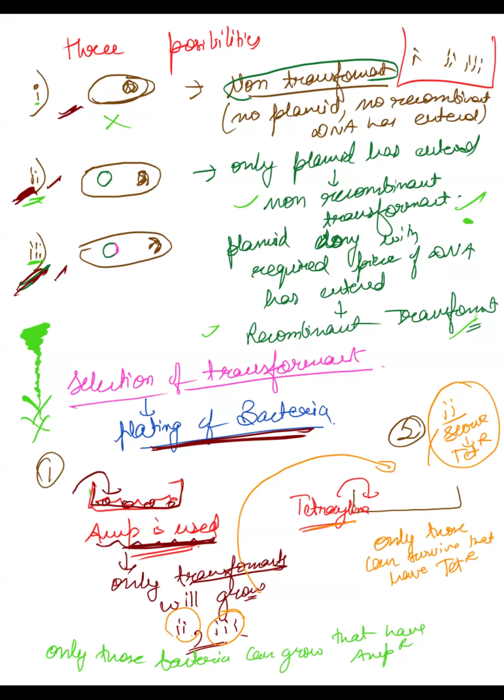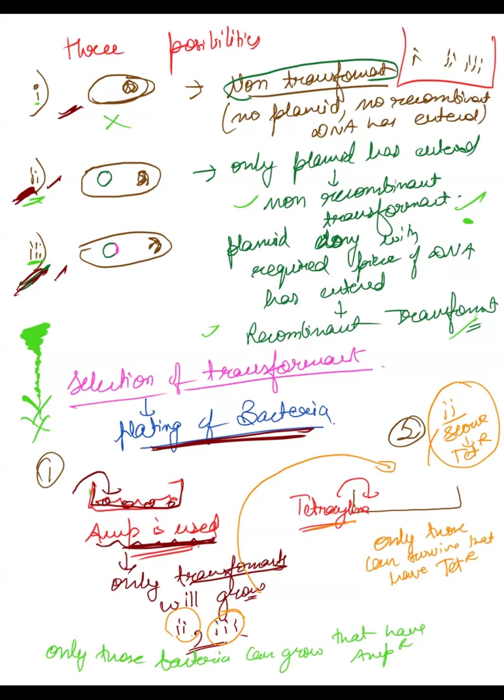First you have used the ampicillin antibiotic. In the first plating you have put ampicillin, so only those which have ampicillin resistance will survive, and others will be dead because they do not have ampicillin resistance. The second one has ampicillin resistance, and the third one has ampicillin resistance due to the plasmid. But in the first one there is no plasmid, so there is no ampicillin resistance, so they will be dead. Only the second and third will be left, right?